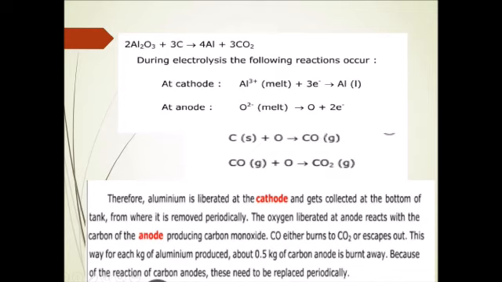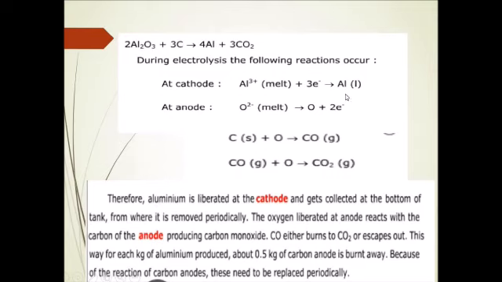So this is how carbon monoxide and carbon dioxide are liberated at the anode. So what happens at the anode? The oxygen ions undergo oxidation, and this oxygen atom immediately combines with carbon, forming carbon monoxide and carbon dioxide. Carbon dioxide gas is liberated at the anode.